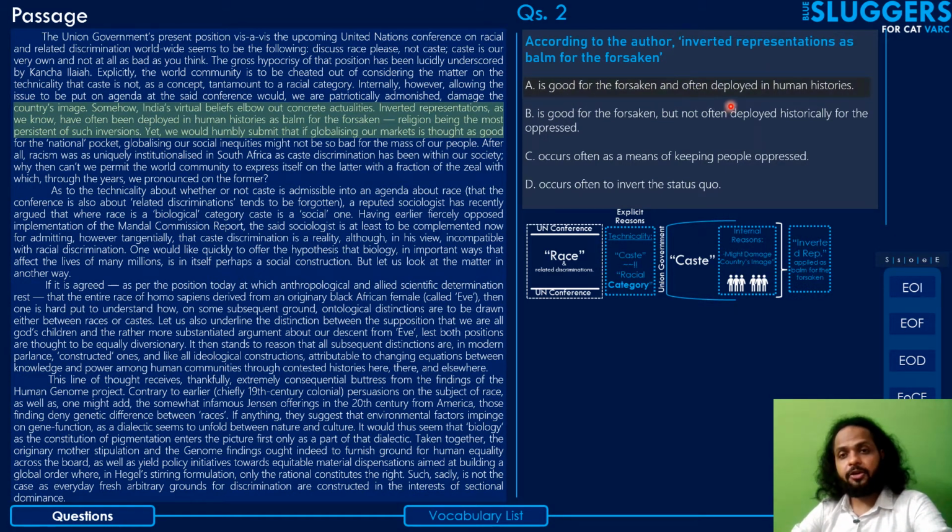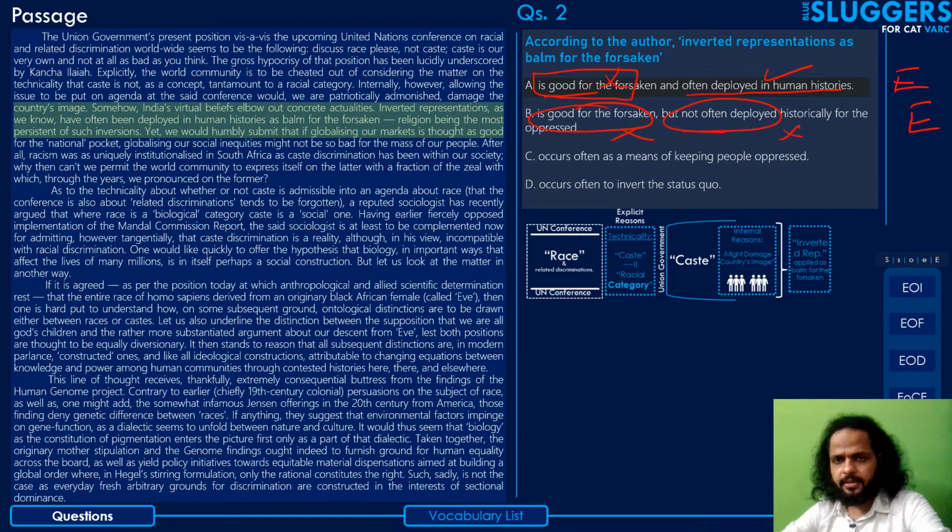Is good for the forsaken and often deployed in human histories. It is not good for the forsaken. That's something we are very clear about. You should definitely read the whole option, but this is reason enough to eliminate it. Next, is good for the forsaken but not often deployed. It is often deployed, so this part is incorrect, and good for the forsaken, this part is also incorrect. In the first option, often deployed in human history was correct, but the first part was incorrect. Anyhow, the whole option has to be correct to be selected, so both options get eliminated.